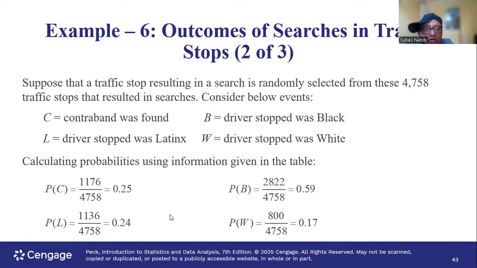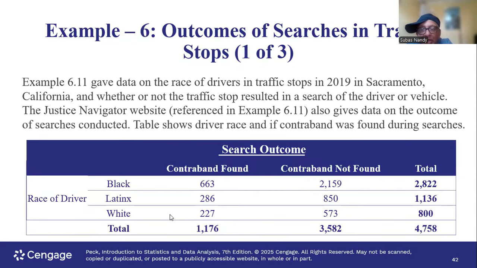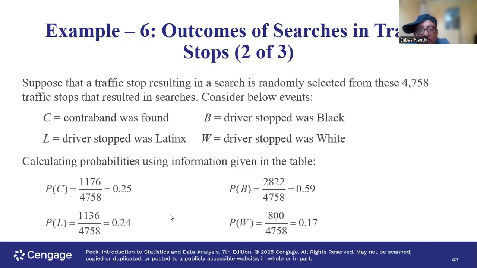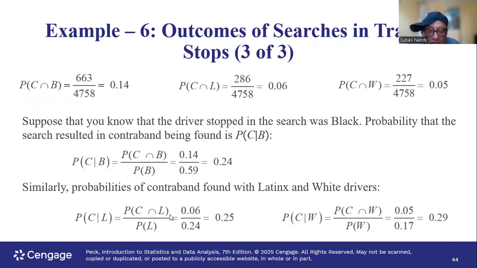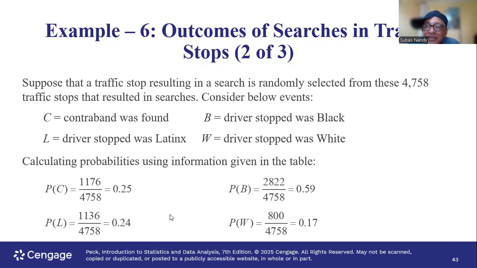And let's look at the probability of black. Total of black is 2,822. That particular row of black divided by the sample size 4,758. Similarly for Latino and for white. Now let's look at the conditional probability. The person being investigated is black. That is the first event that has happened, out of which how many had contraband found. So black is the condition, contraband found.